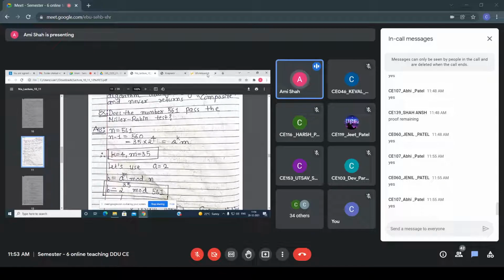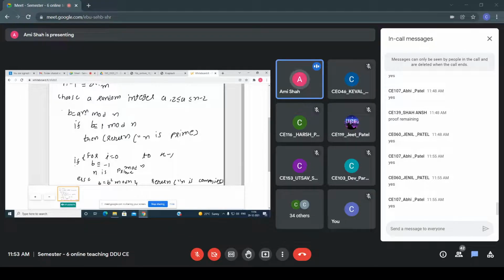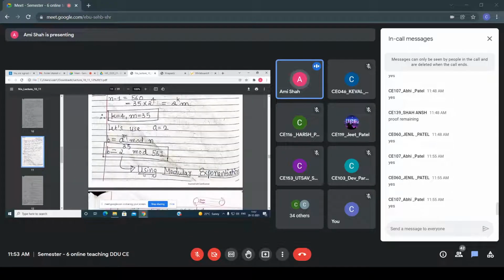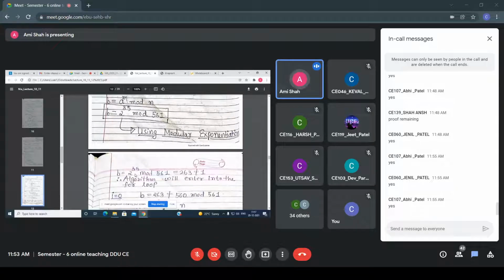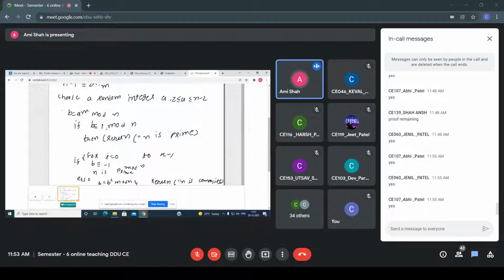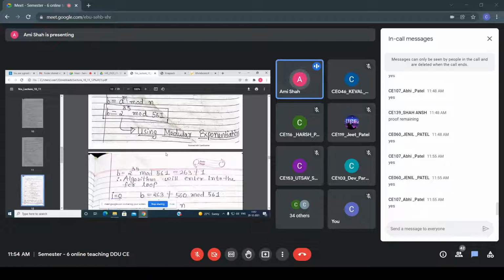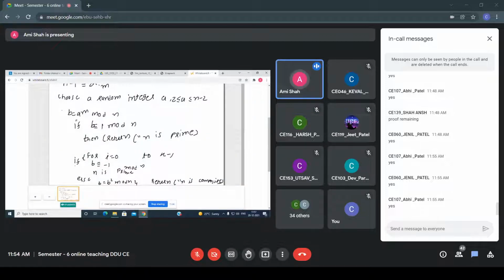Now what is the next step of the algorithm? You calculate b equals a raised to m mod n. So I am calculating 2 raised to 35 mod 561. When I calculate, I am not getting 1. Which condition do you check? Is it congruent to 1 mod n? It is not congruent to 1, so it is not equal to 1. That is why the for loop part is executed.